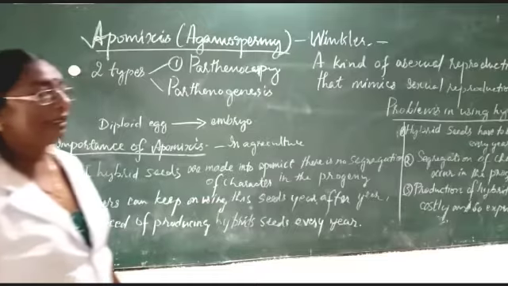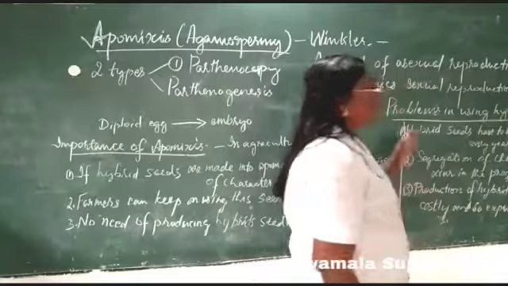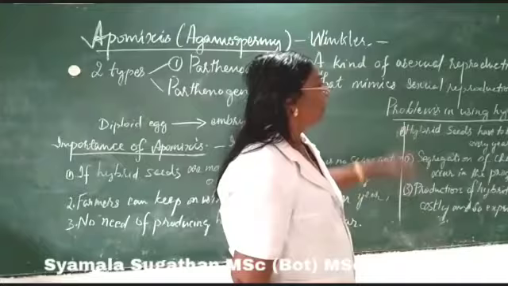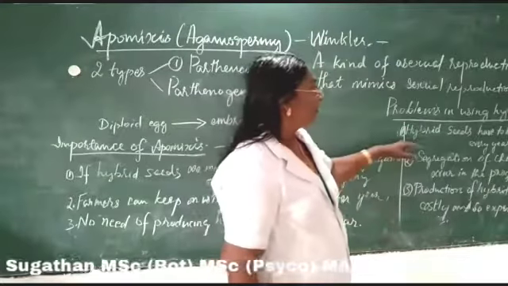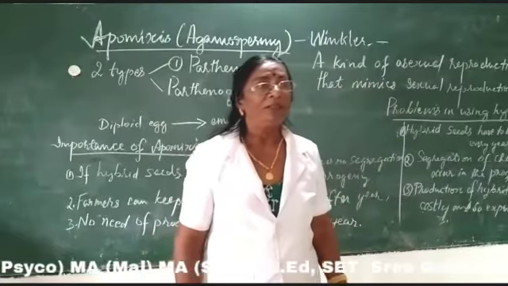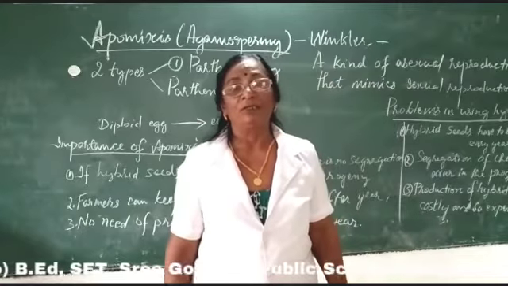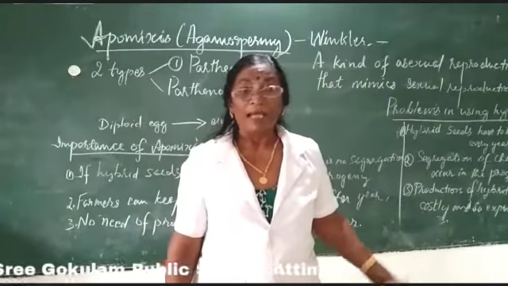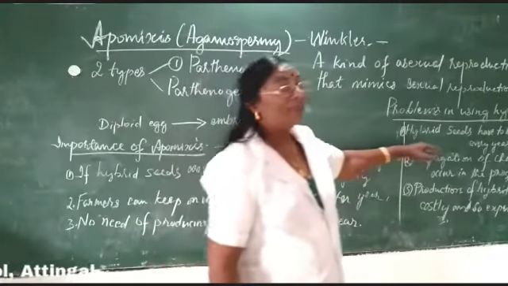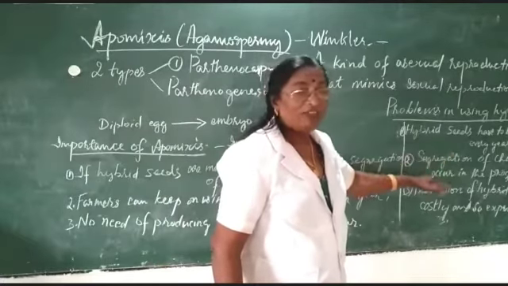Next, there are certain problems when we are using hybrid seeds. When a hybrid is formed, it has the qualities of both parents, and in almost all cases it is superior in character to either of the parents. But that character will segregate after the first generation.